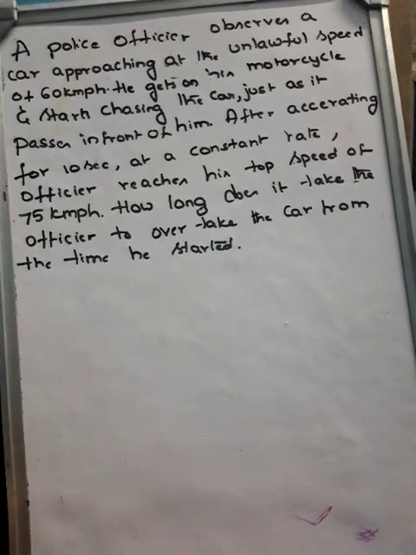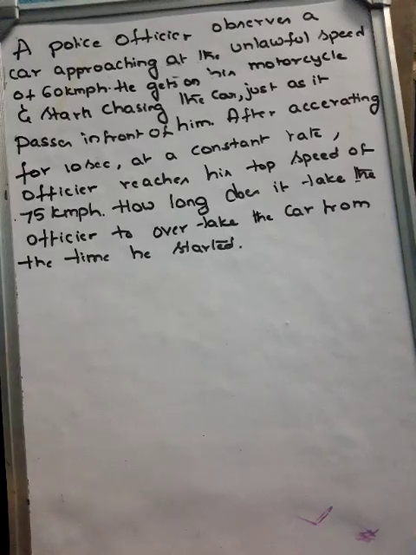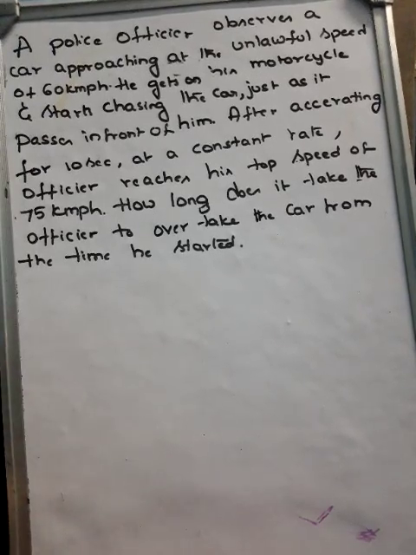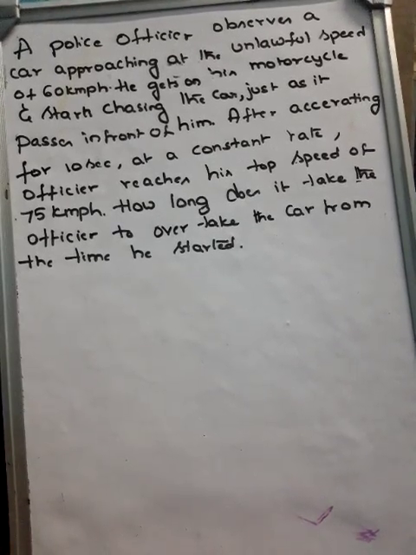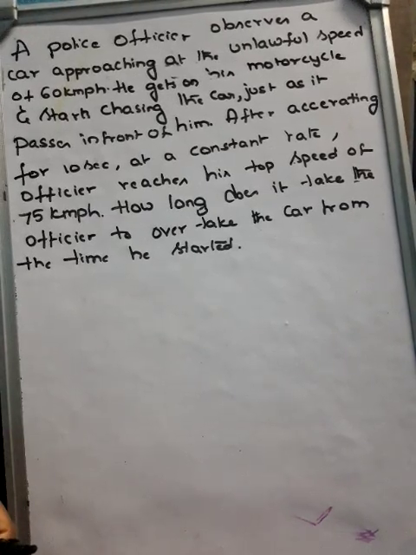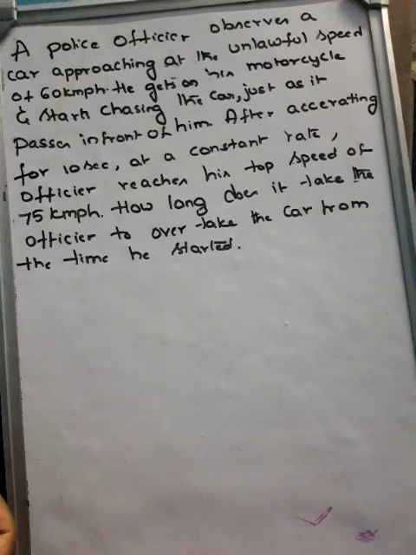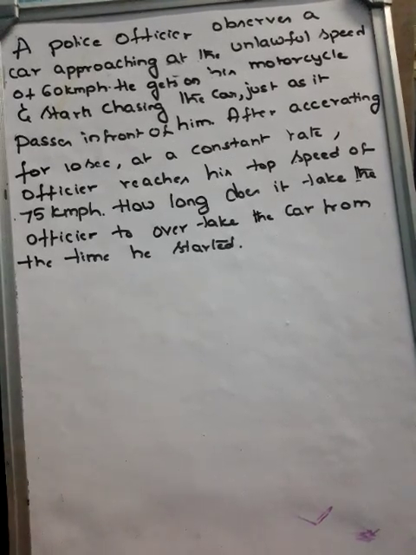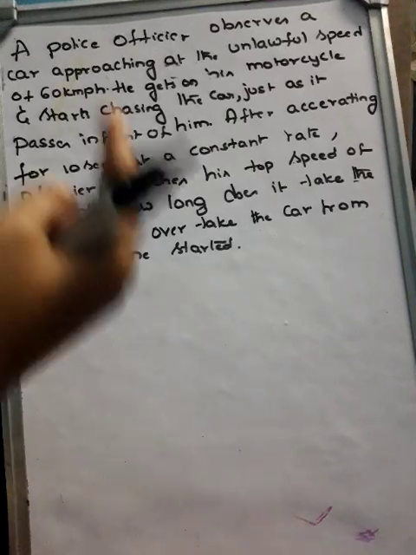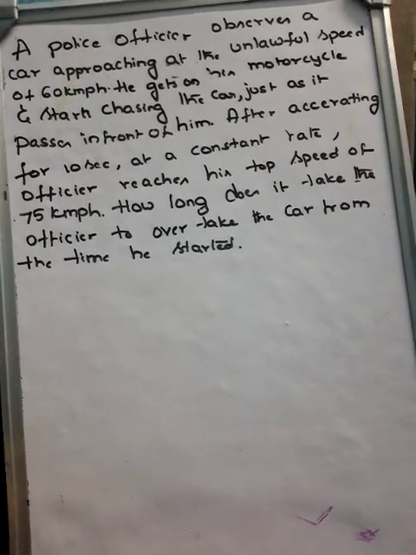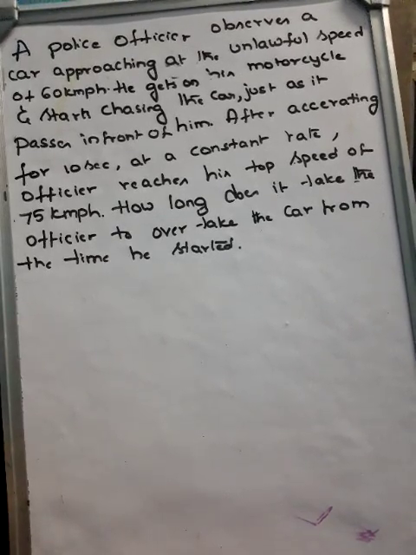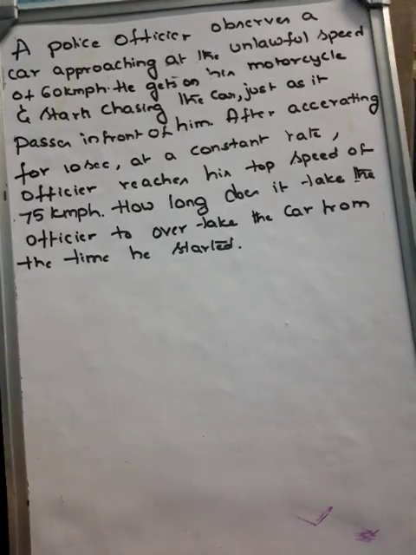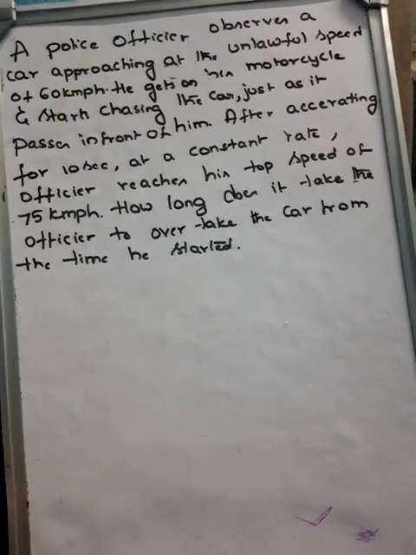Just as it passes in front of him, he's going to accelerate for 10 seconds at a constant rate and reach its top speed of 75 kilometer per hour. So that means he is going to accelerate the motorcycle for 10 seconds, then he is going to reach 75 kilometer per hour. Now you have to calculate how long he will take to overtake the car from the time he started.